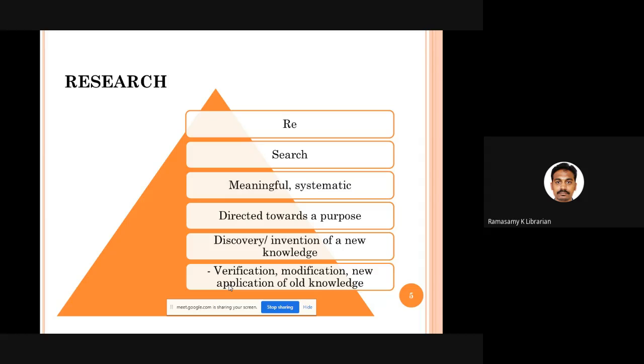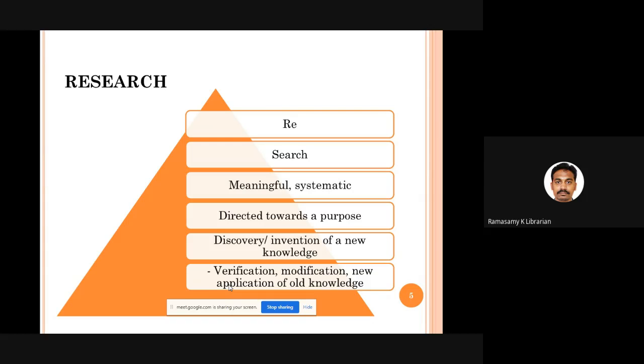And what would be the end of this search and research? Either you will find out something very new, okay? Either you'll find out something very new, something which was not available in the world till date, or whatever is already available, you try to refine it, you try to modify it, you try to apply the old concept in a new environment, in a new situation, in a new set of people, in a new laboratory conditions.